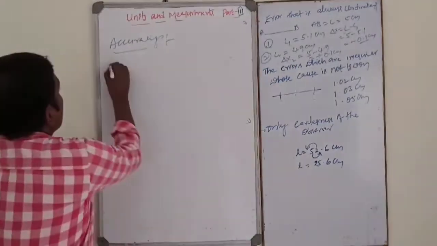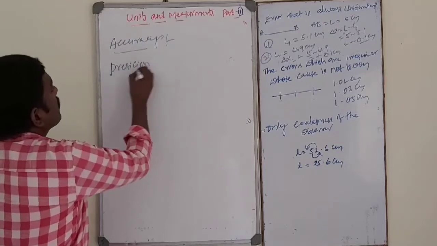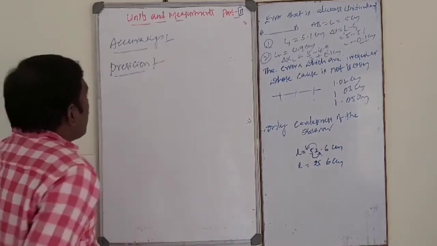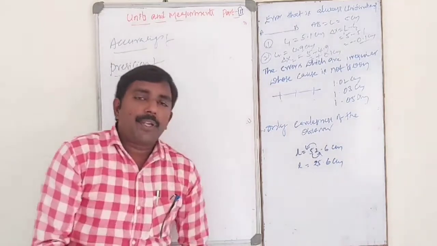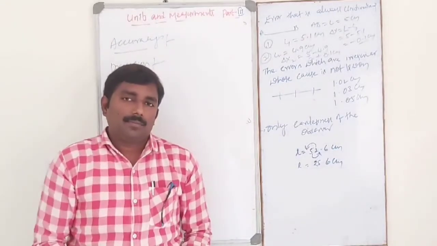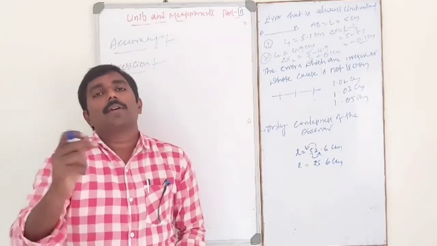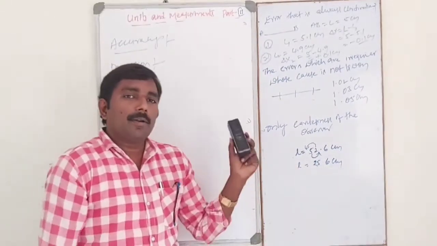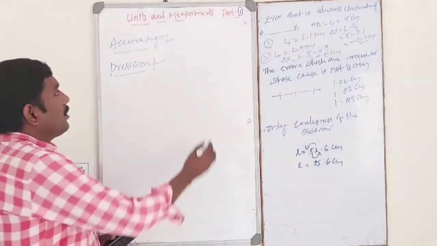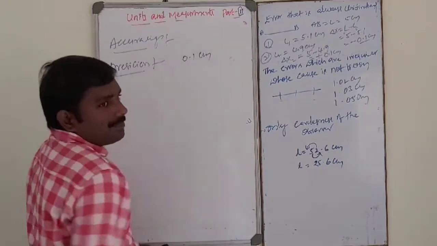Next one, precision. So what is meant by precision? Precision tells that what resolution the quantity is measured. So that is nothing but precision. So for example, meter scale, the resolution is 0.1 centimeter.